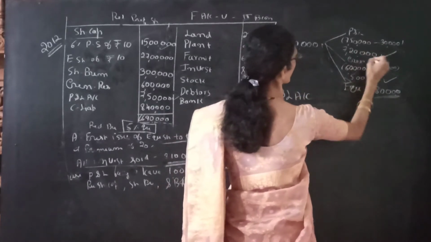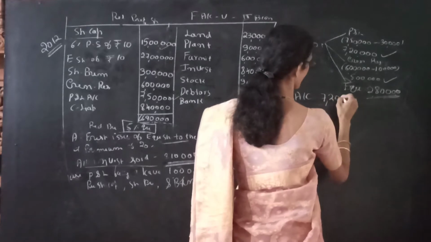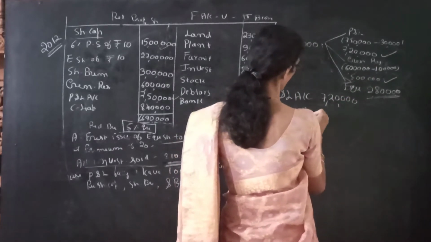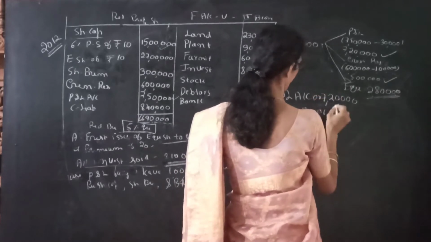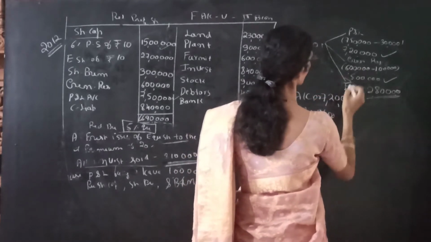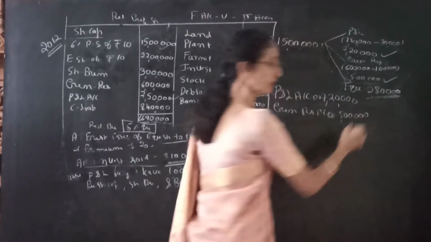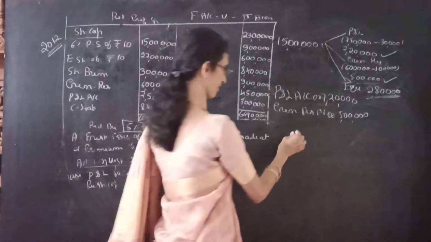Profit and loss account amount is 7,20,000. Then general reserve account is 5 lakh. It should be transferred to capital redemption reserve account.